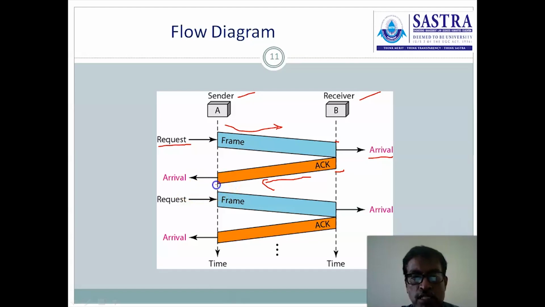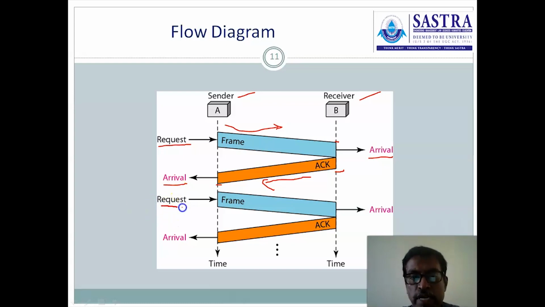Once the acknowledgement frame reaches the sender, immediately an arrival notification about the acknowledgement is issued by the physical layer at the sender. Then, if that arrival notification is received, it receives the acknowledgement and concludes that the previous frame was transmitted successfully.